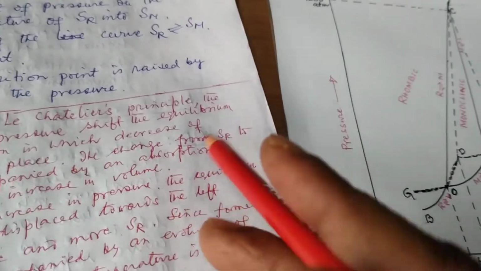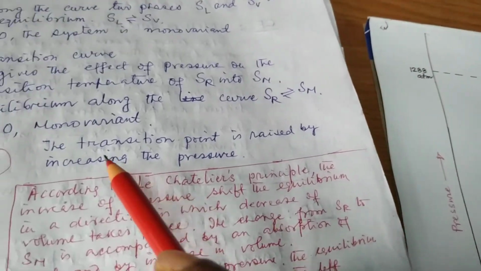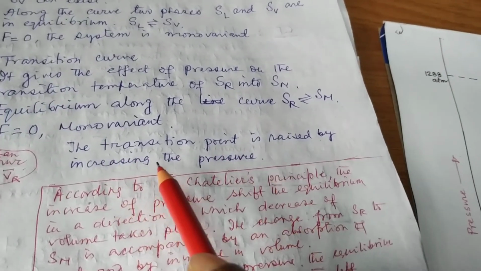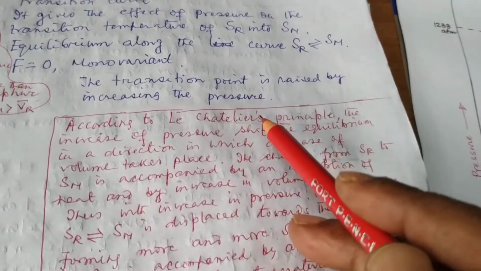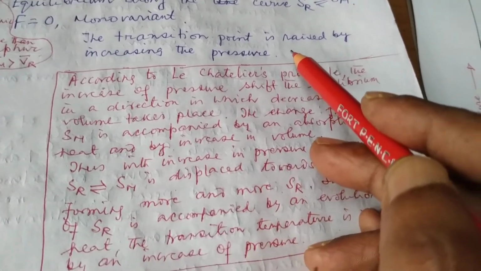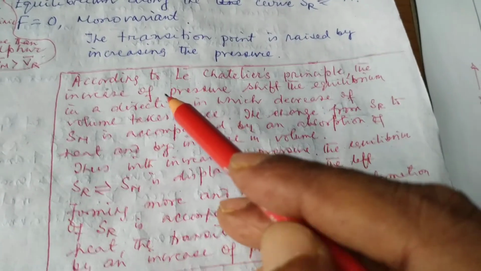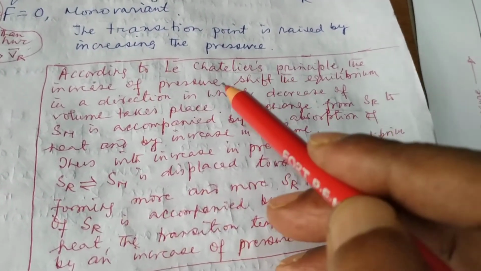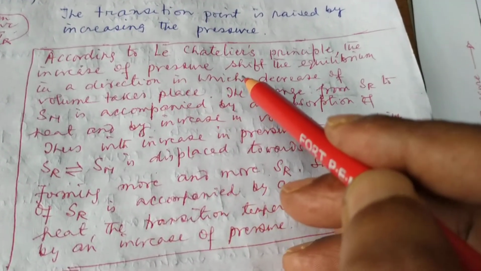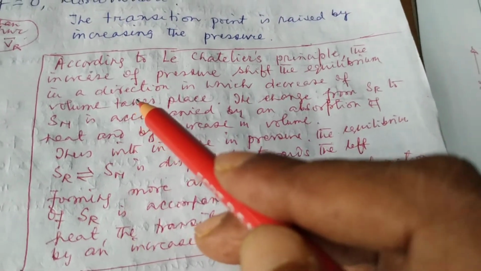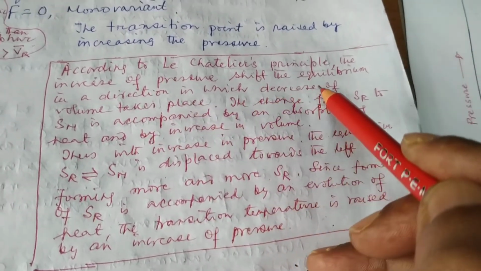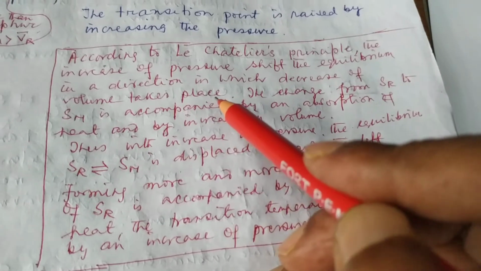Now, the transition point is raised by increasing the pressure. We can explain this with the help of Le Chatelier's principle. According to Le Chatelier's principle, the increase of pressure shifts the equilibrium in a direction in which a decrease of volume takes place.